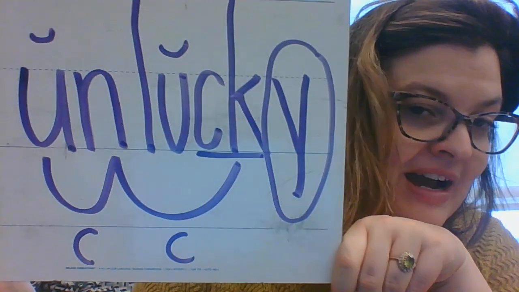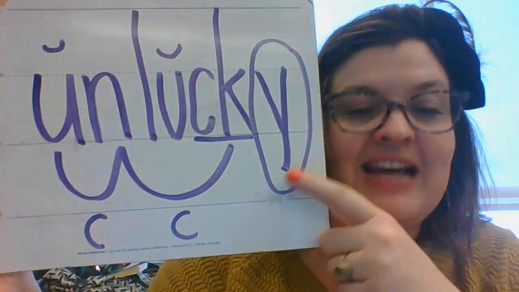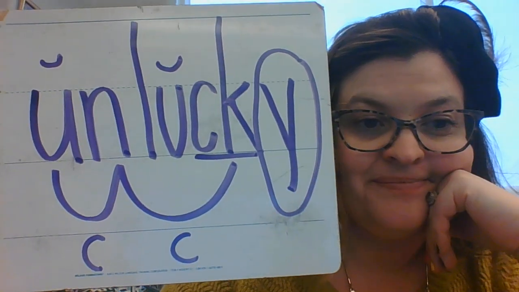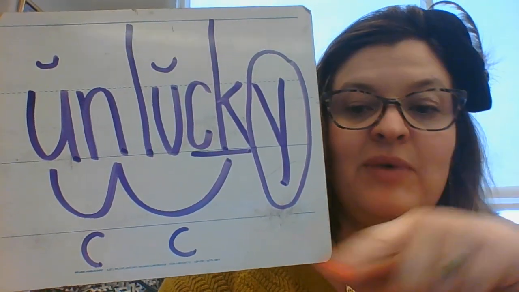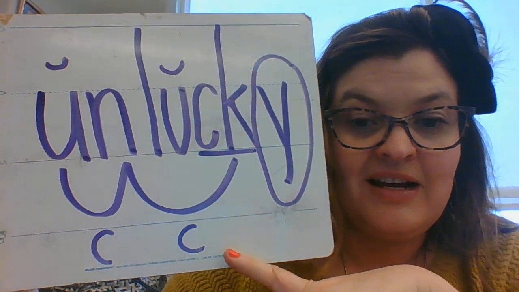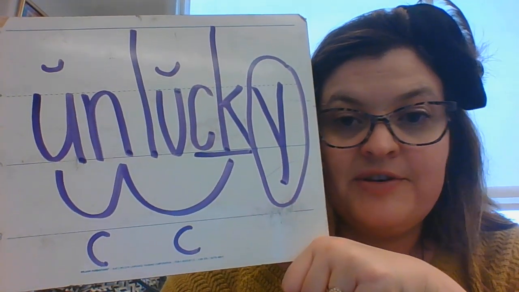All right, the next word is unlucky. Unlucky. He was unlucky because he never won. Unlucky. All right, let's see if you marked this one right. This one was a hard one to get correct with marking. That Y is a suffix. The base word is luck. So otherwise, it's a closed syllable prefix, un, and then luck is a closed syllable with a short vowel.